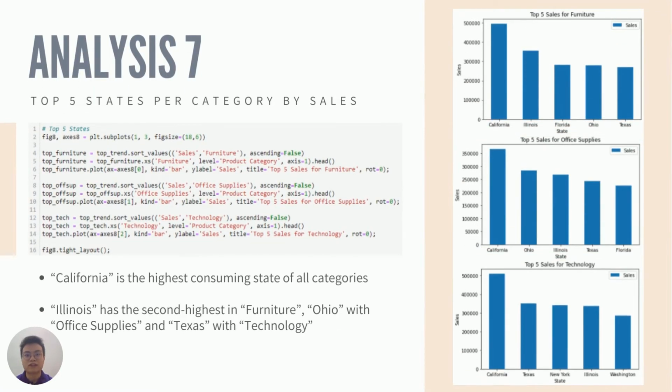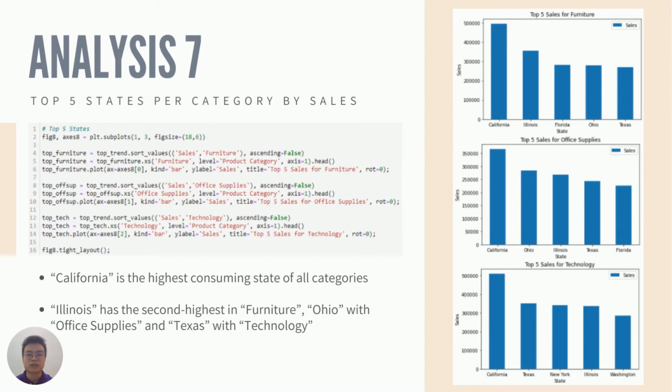And for our final analysis, we represent the top 5 sales by state, categorized by furniture, office supplies, and technology. The bar plots provide insight on which states have the highest sales and customers' preferred product in each state. California is the highest consuming state of all 3 categories, beating all of the other states. Other than that, Illinois has the second highest in furniture, Ohio for office supplies, and also Texas for technology.